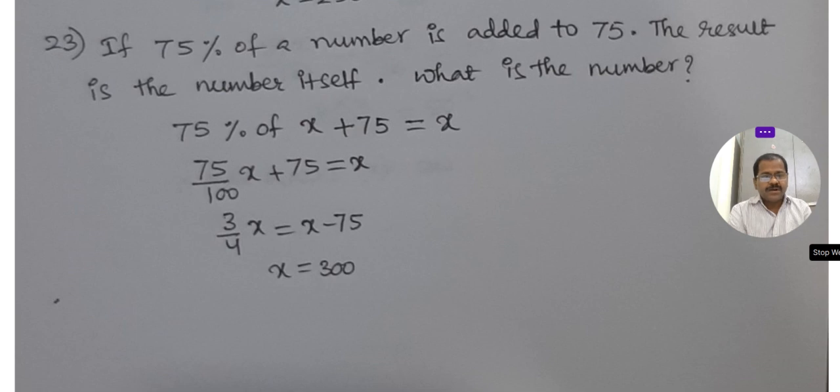You see here, if 75% of a number, we don't know the number, is added to 75, the result is the number itself. What's that number? You see here, 75 by 100 into x plus 75 is x. Then x is 300, the number is 300.